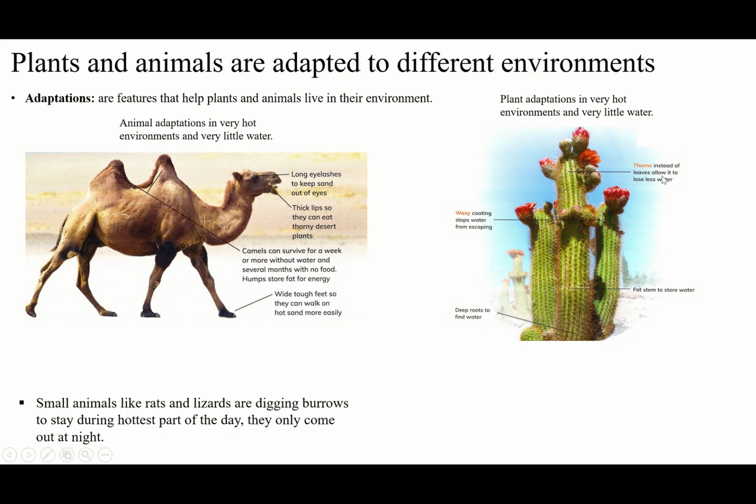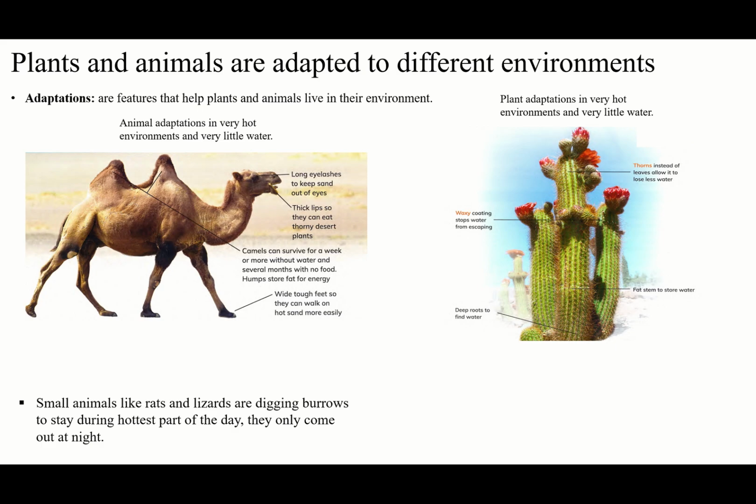So the plants, for example, have thorns, a waxy coat, deep roots, and a fat stem. These are the features of the cactus to live in the hot and dry environment. And the features of the camel? The long eyelashes, the thick lips, the humps, and wide tough feet. These are the characteristics of the camel to live in its environment. And the small animals dig their burrows and stay there for the hottest part, and the other time they come out and eat. So that's how animals and plants adapt to the hot and dry environment.